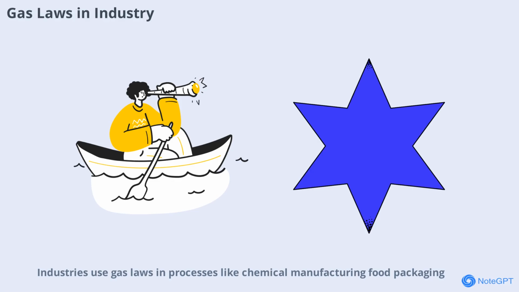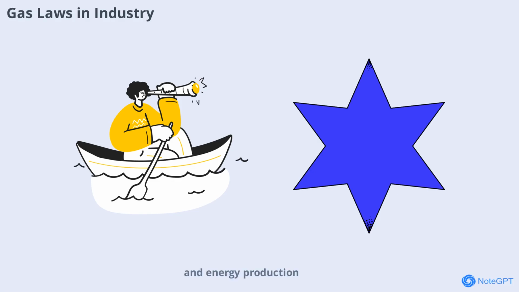Industries use gas laws in processes like chemical manufacturing, food packaging, and energy production. Controlling gas pressure and volume ensures product quality and safety. From making carbonated drinks to producing fertilizers, gas laws are a backbone of modern industry.